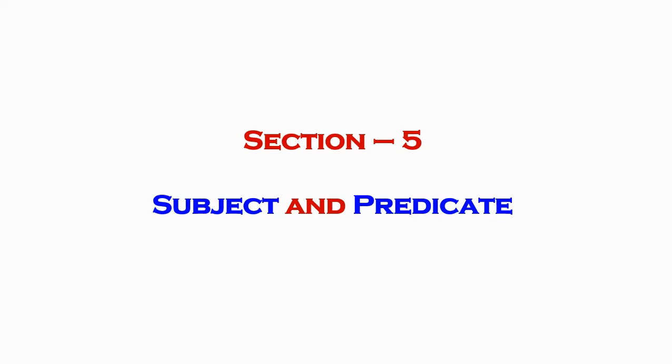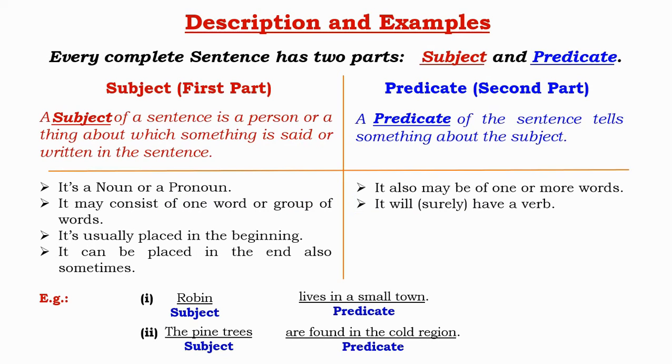Hello. In this section 5, we shall discuss another main aspect of sentence, that is subject and predicate. To describe subject and predicate of a sentence, you must be informed that every complete sentence has two parts, that is subject and predicate. Subject is generally the first part of a sentence and predicate is the second part of the sentence. Now, what is subject?